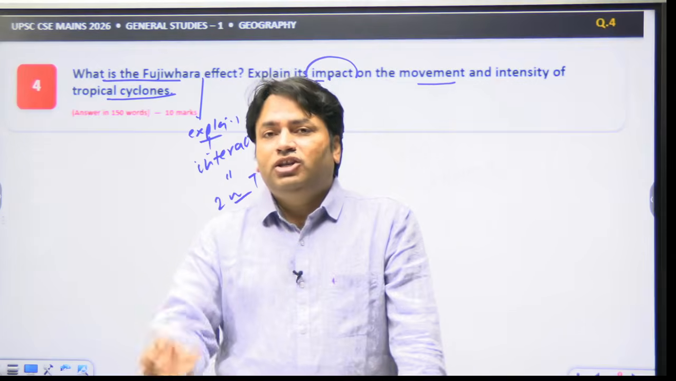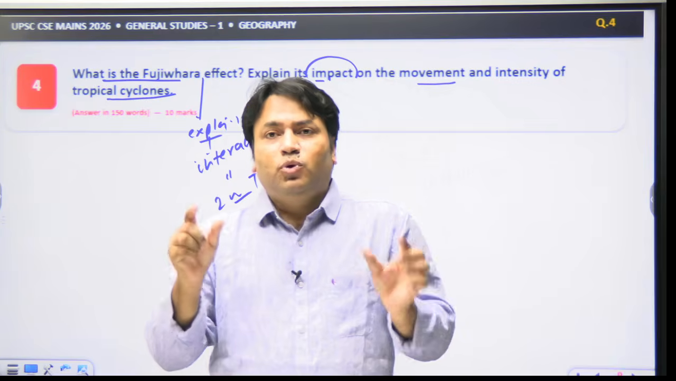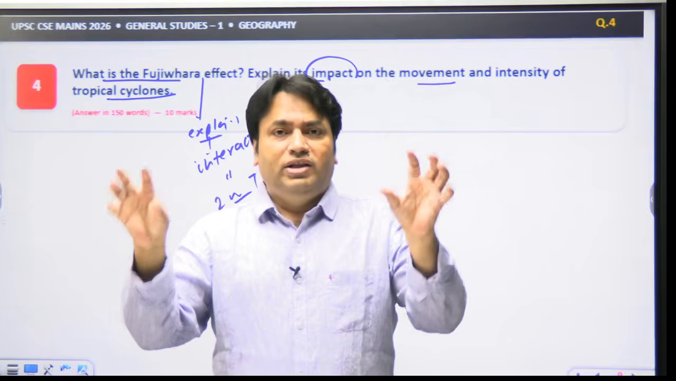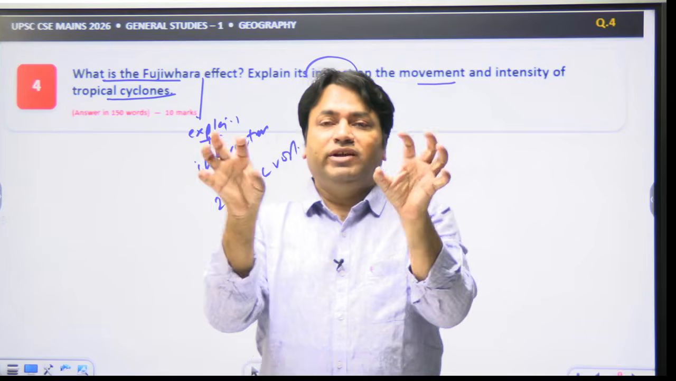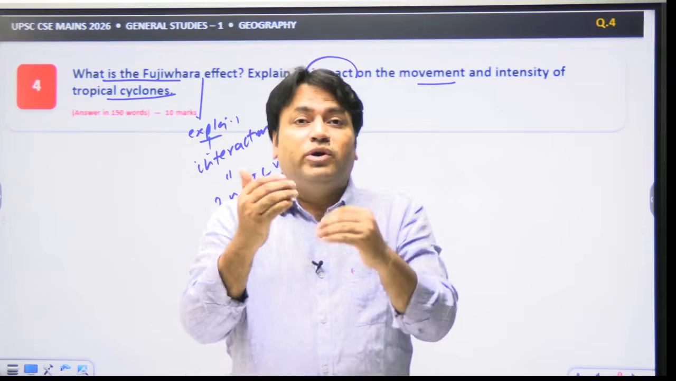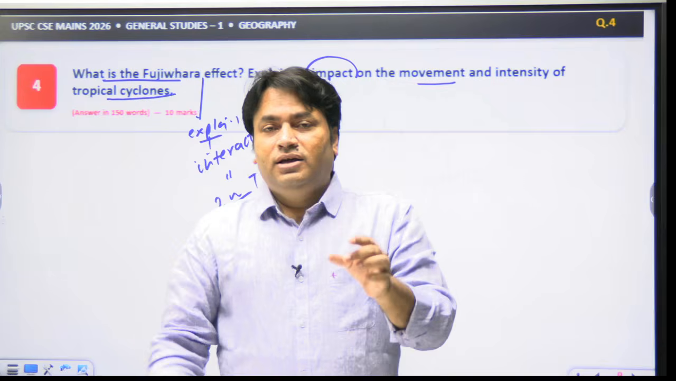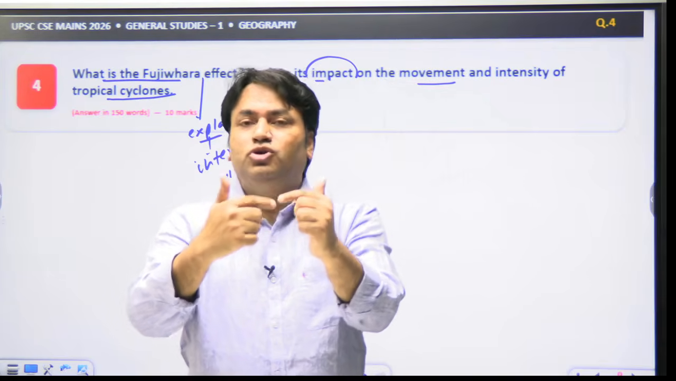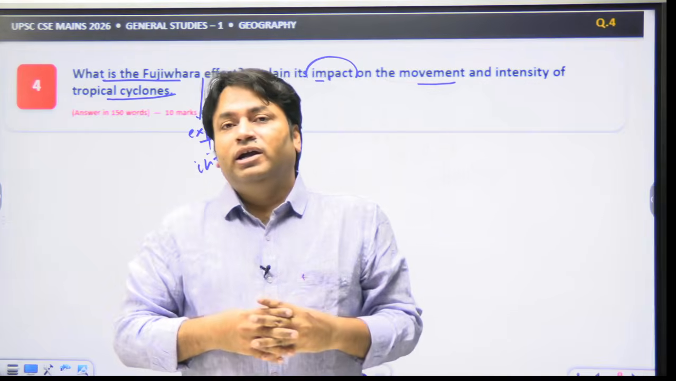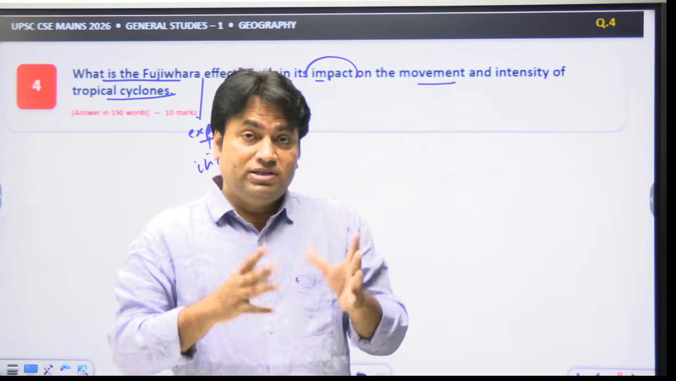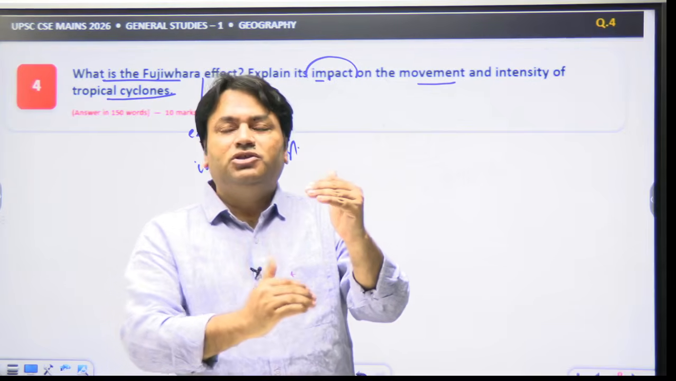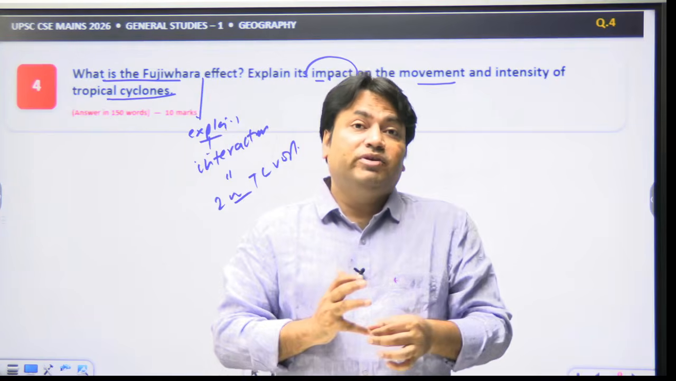So when two cyclonic circulations approach sufficiently close to each other, cyclone A and cyclone B, their circulation fields interact with each other and produce a mutual rotational motion. And the behavior of these two cyclones depends on various factors. For example, the behavior of these two interacting cyclones depends on the relative distance between them.